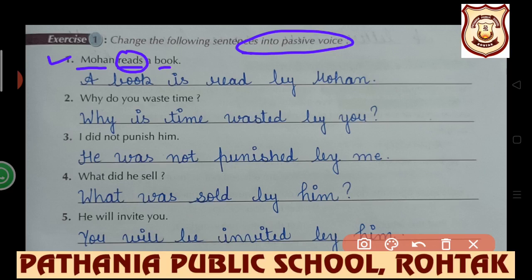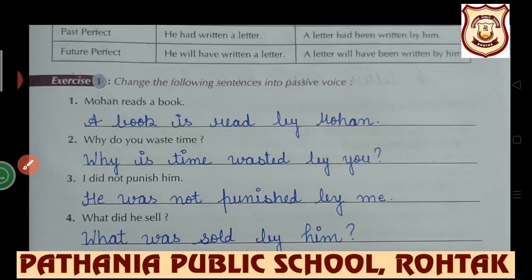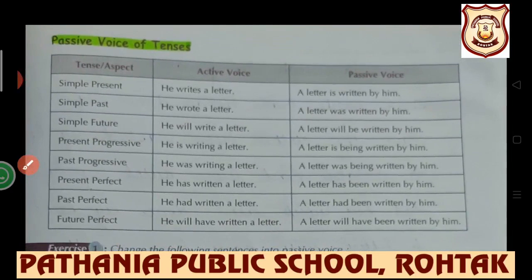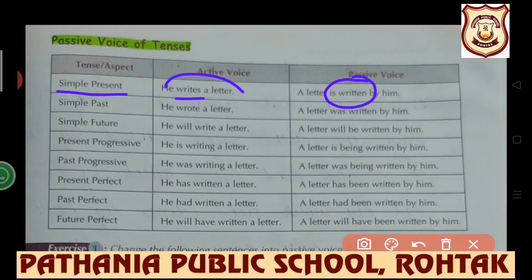So present indefinite, simple present, changes into is/am/are plus third form of the verb if first form plus s or es is there, and obviously subject will go at the place of object and object will come at the place of subject.